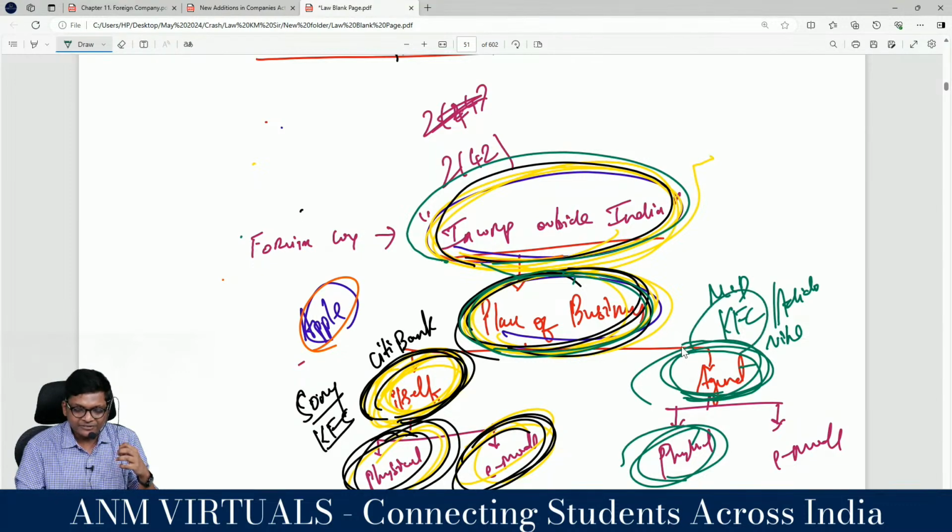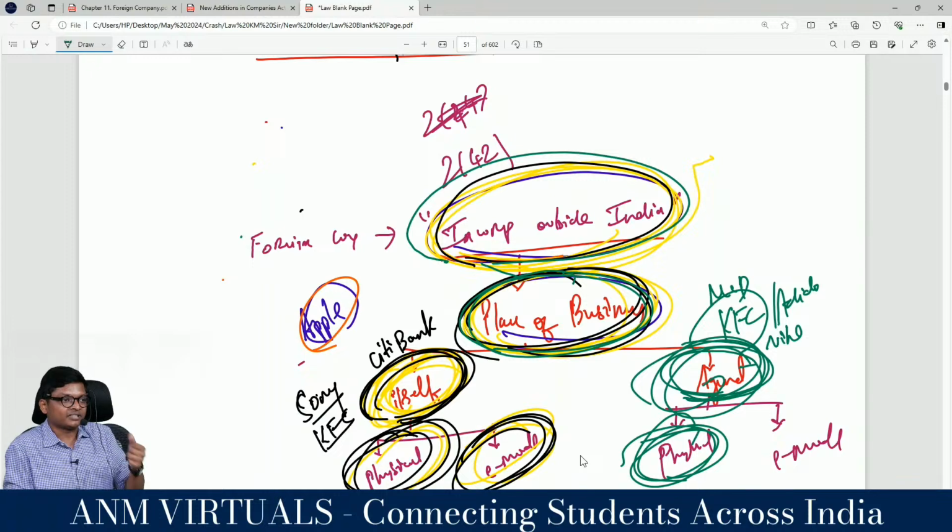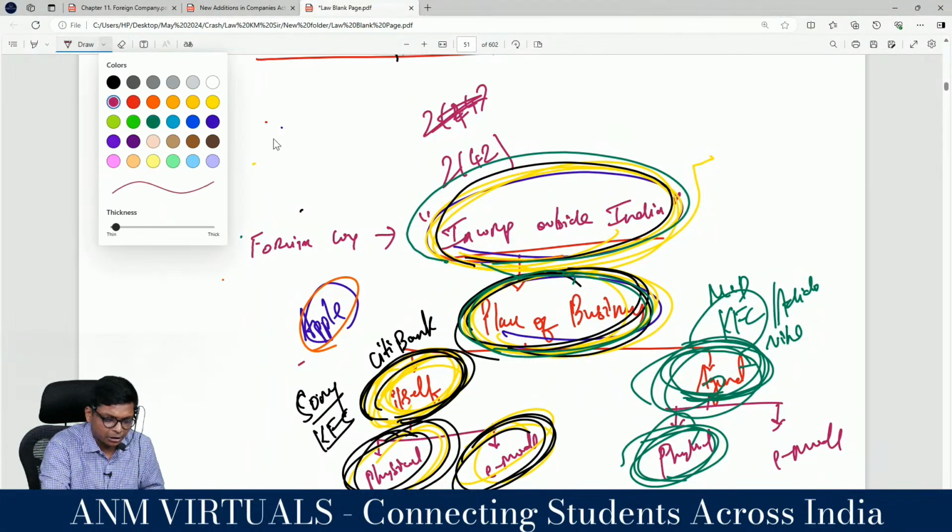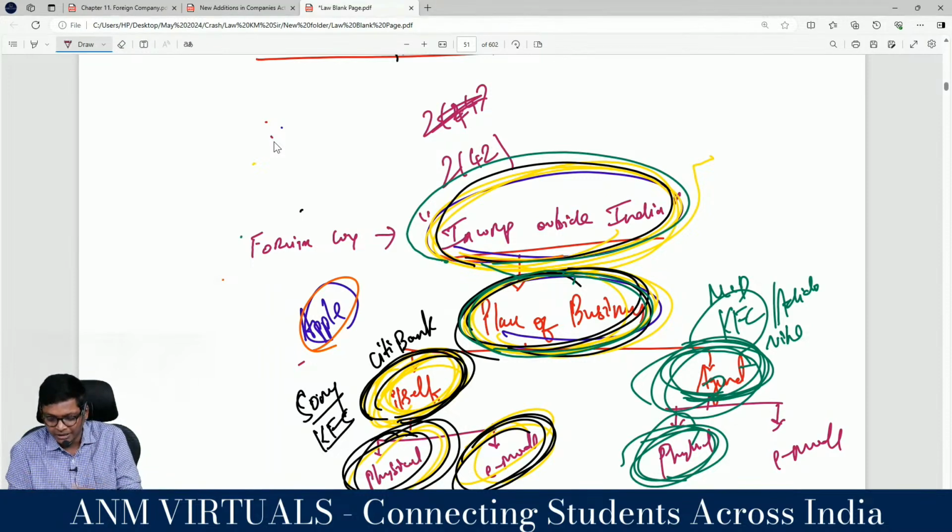Next, KFC franchise. Sir, I took franchise of KFC. I took franchise of Subway. So I am representing Subway in India as an agent through a physical office. Are you getting it? Anything else? Any other example? Starbucks, now merged with Tata, but if Starbucks is there through an agent, franchise, the same gets covered. This many examples. Burger King, all this will come under this. All the unhealthy food will come here. Okay. Next.